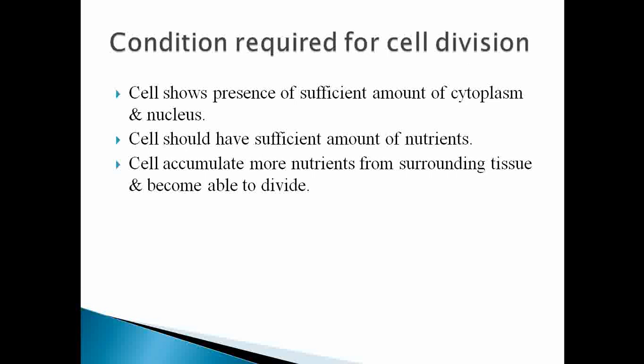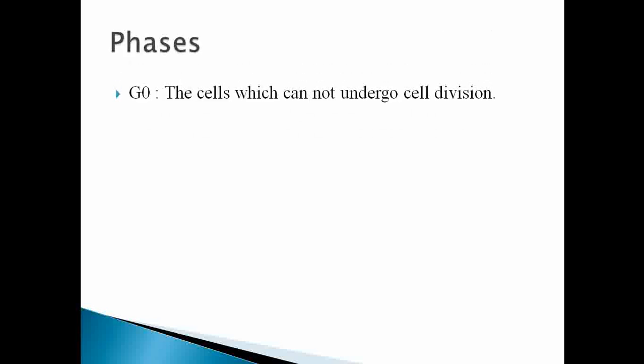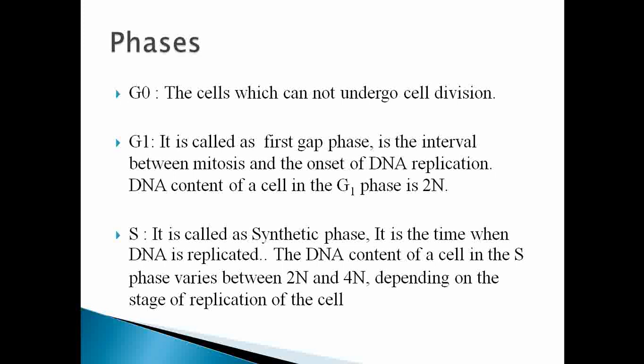By accumulating more cytoplasm, nucleus and nutrients from the surrounding cells, the cell enlarges its size and is able to divide. Then next we see what are the phases of the cell cycle.